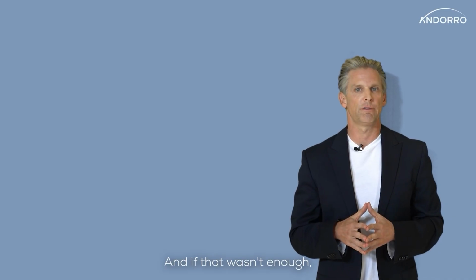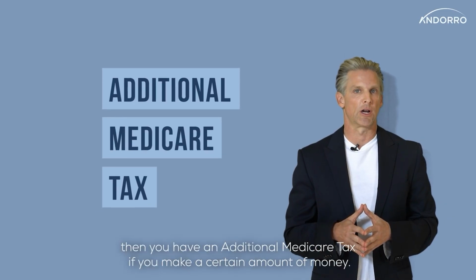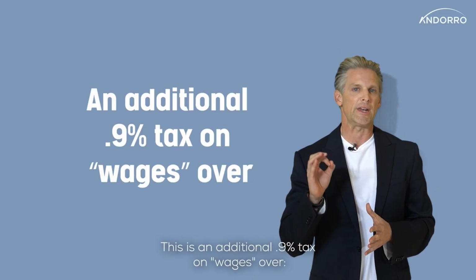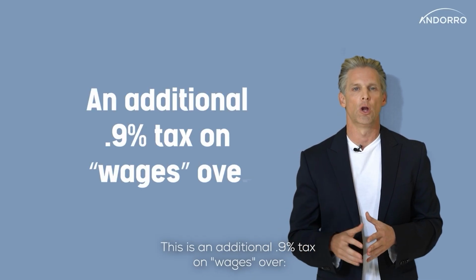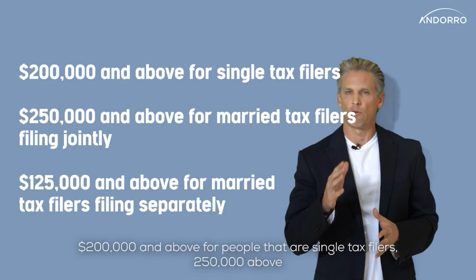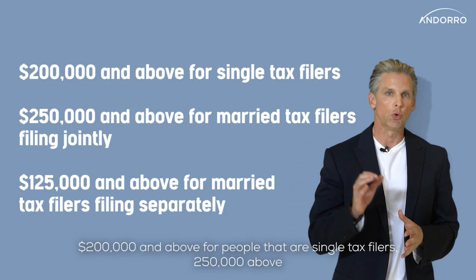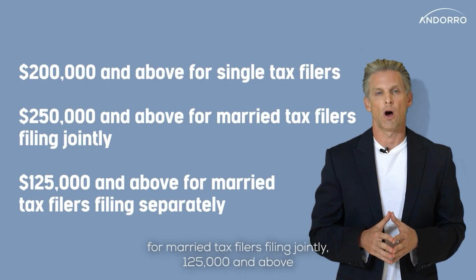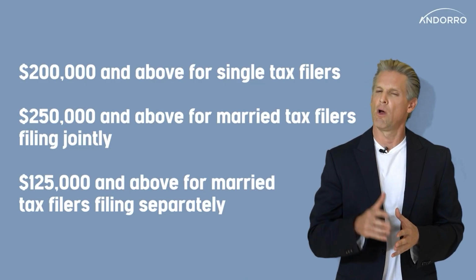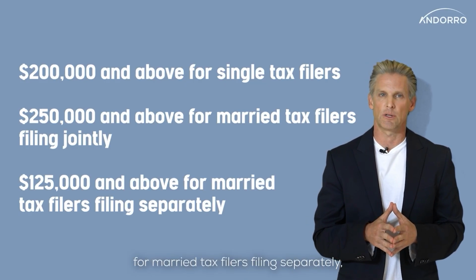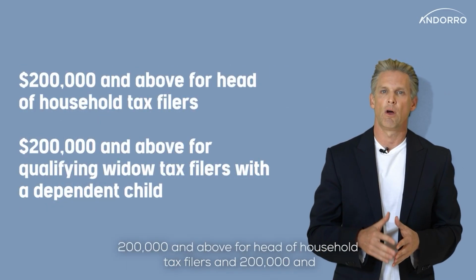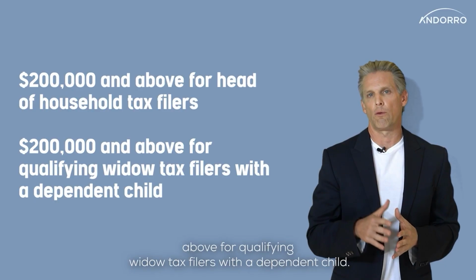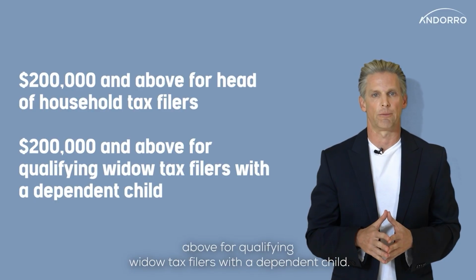And if that wasn't enough, then you have an additional Medicare tax if you make a certain amount of money. This is an additional 0.9% tax on wages over $200,000 and above for people that are single filers, $250,000 and above for married tax filers filing jointly, $125,000 and above for married tax filers filing separately, $200,000 and above for head of household tax filers, and $200,000 above for qualifying widow tax filers with a dependent child.